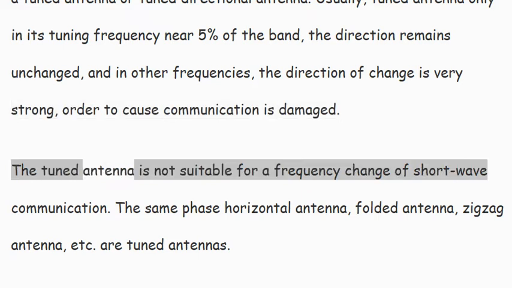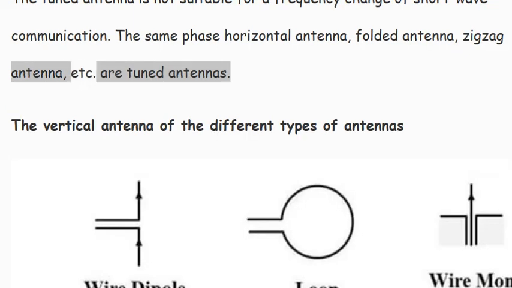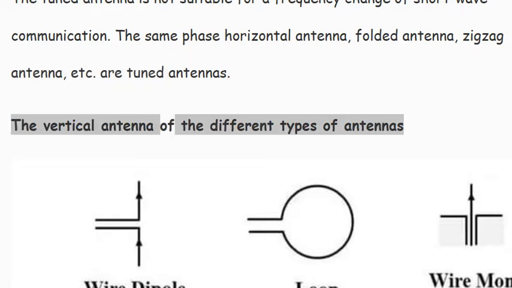The tuned antenna is not suitable for shortwave communication with frequency changes. The same phase horizontal antenna, folded antenna, zigzag antenna, etc. are tuned antennas.